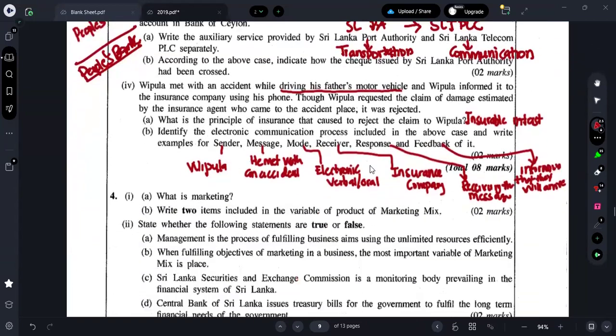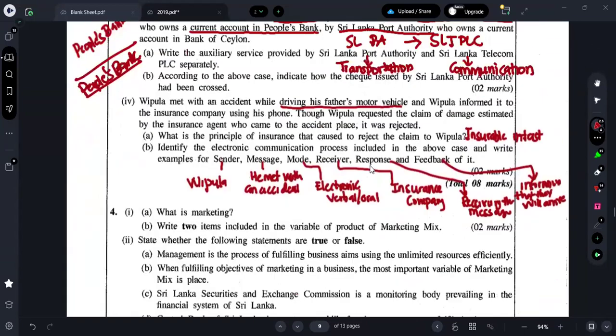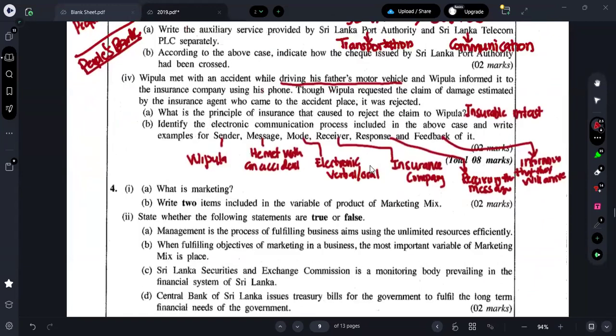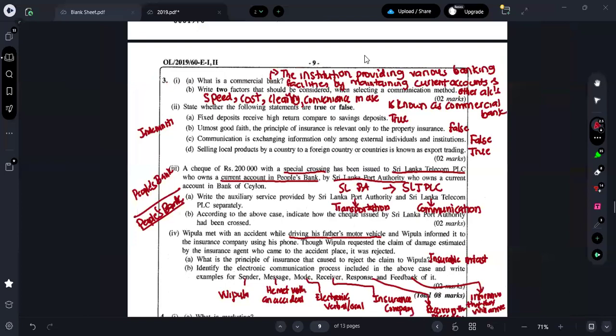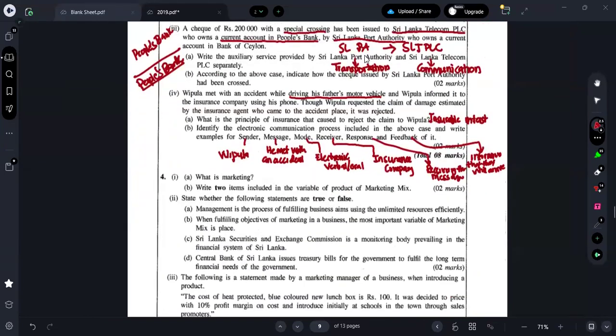Next one. That is all about question number 3. So moving on to question number 4, which is again related to a business studies question.